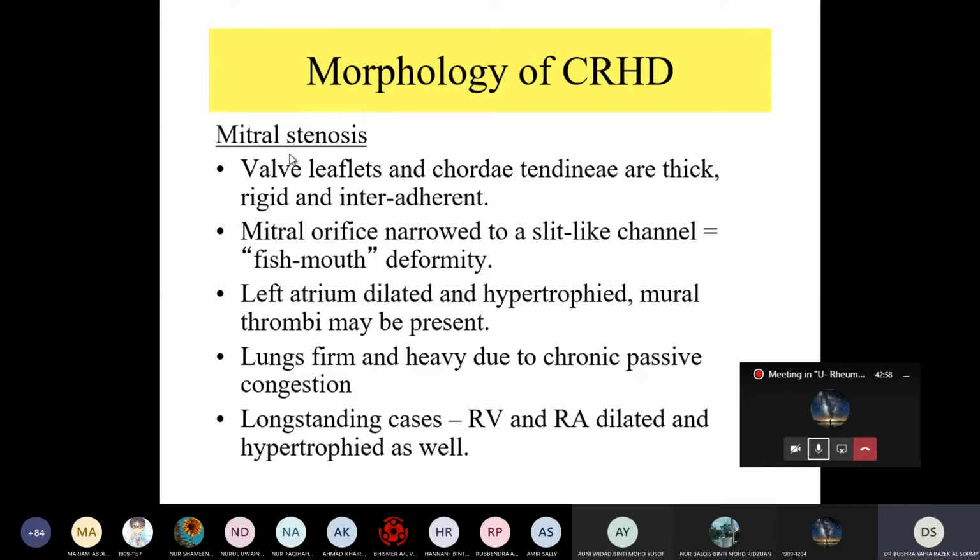Morphology of chronic rheumatic heart disease. In case of mitral stenosis, the valve leaflets and chordae tendineae are thick, rigid, and interadherent. The mitral orifice now gives a slit-like channel, which we call fish mouth deformity. Also, the left atrium is dilated, hypertrophied, and mural thrombi may be present. In the lung, what happens? Usually it is firm and heavy due to chronic passive congestion. In long-standing cases, the rheumatic valve causes right atrium dilatation and hypertrophy as well.